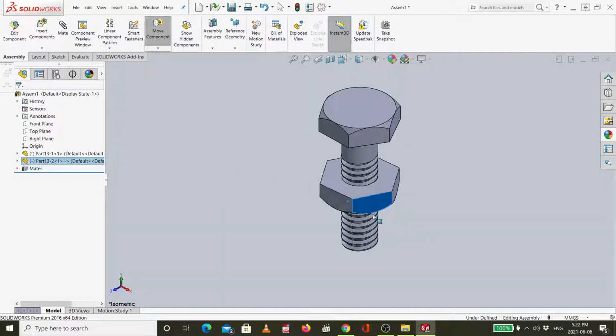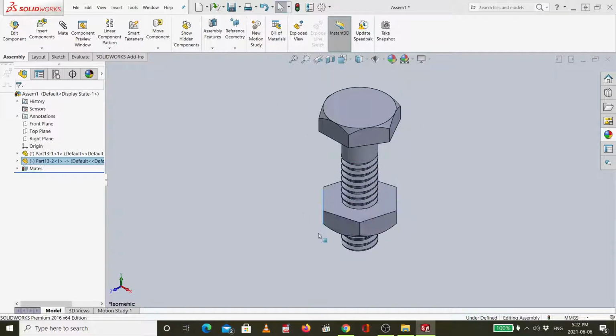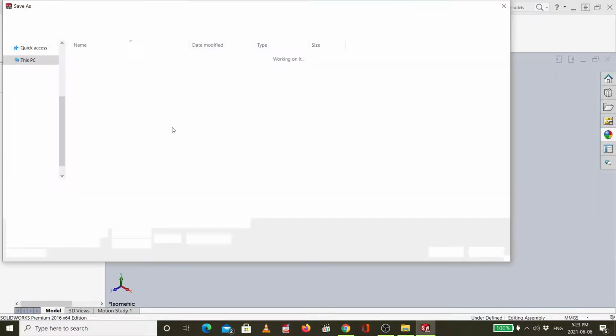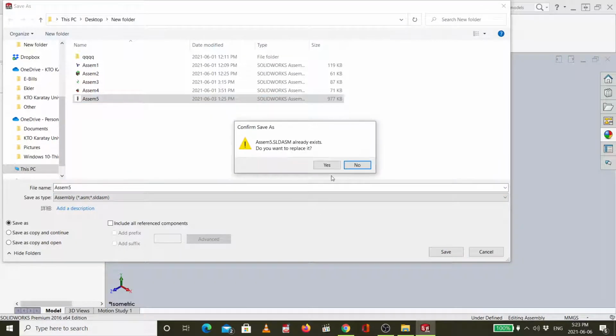It cannot go up and down without rotation. Impossible. Okay, you see, without rotation, I cannot go up and down. So you can save this assembling file.